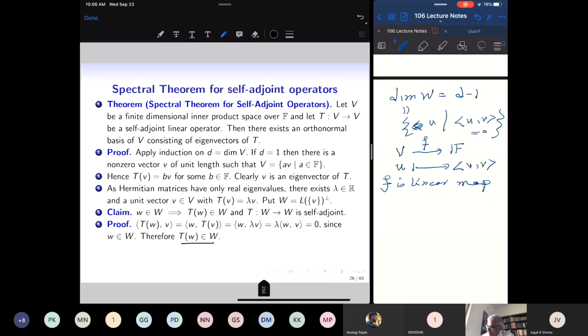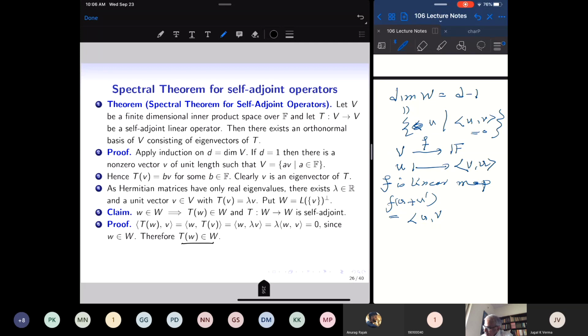Why? Because f of u plus u prime is equal to <u, v>. Wait a minute, because of conjugate linearity, I need to change this. This is equal to <v, u>, the inner product of V with u.